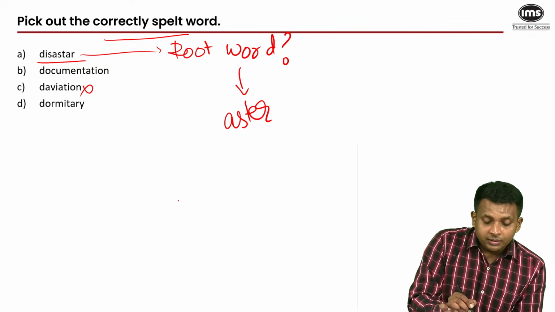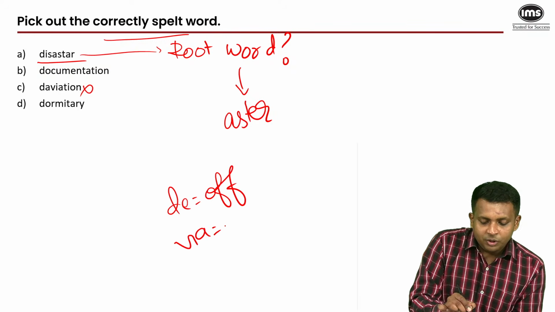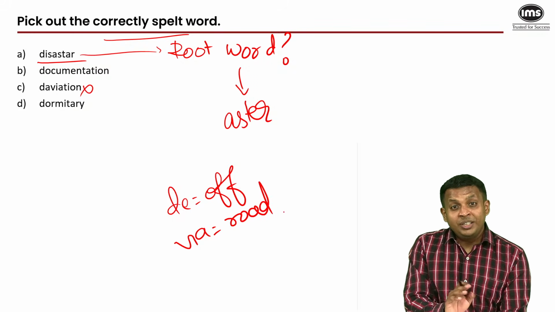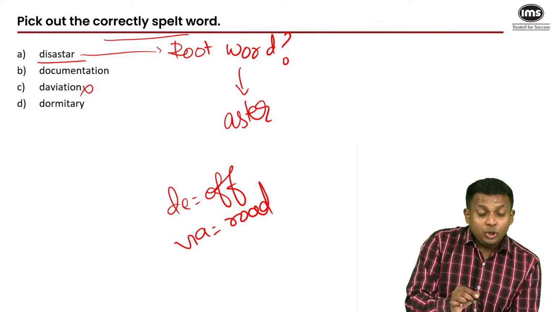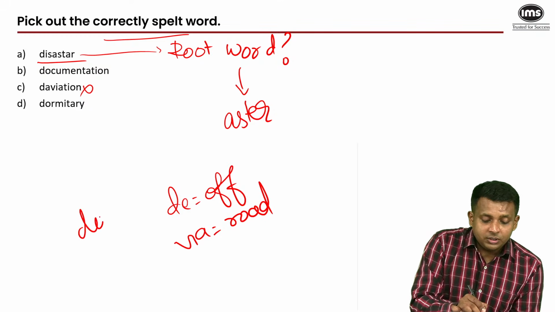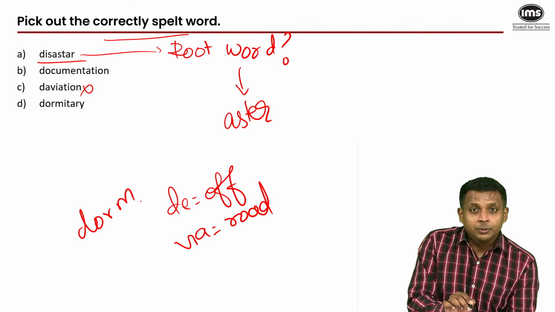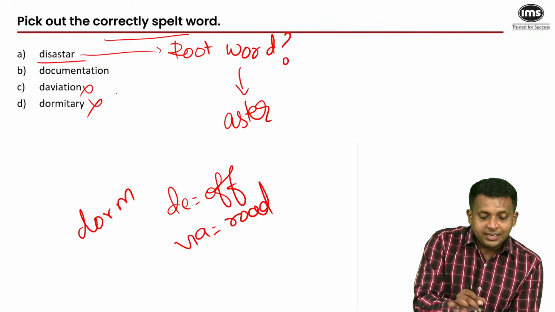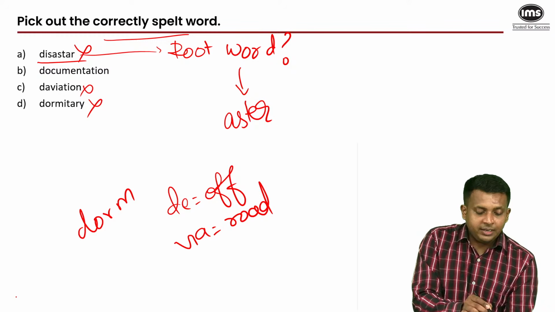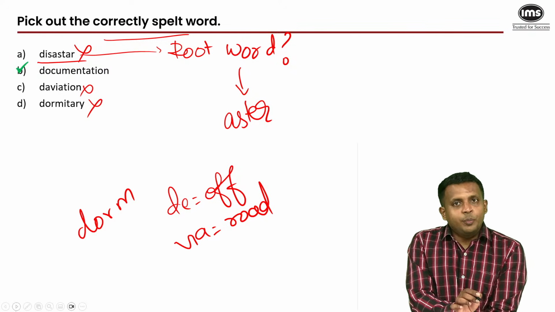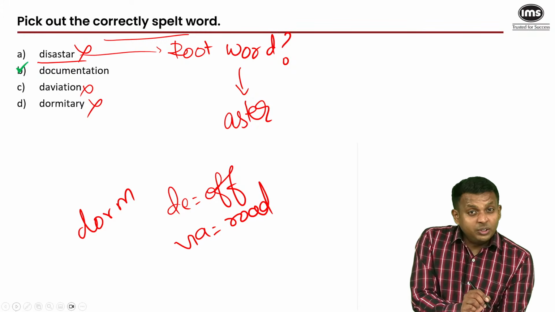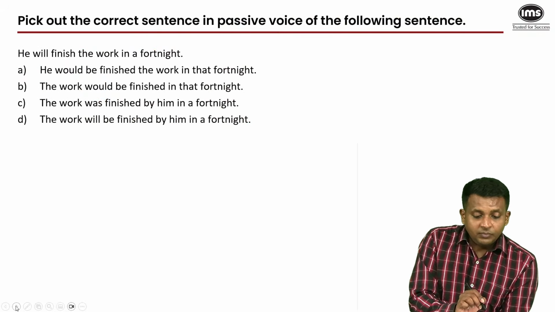Deviation is incorrect. D means off, and via means a road or a route. So go off route is to deviate. And dormitory. The root word is dorm, dormant, which means to sleep, but that's spelled with a T-O-R-Y. So that is an incorrectly spelled word. Disaster is an incorrectly spelled word. And our answer is documentation. So it's good to know the root words also of these words. Next.